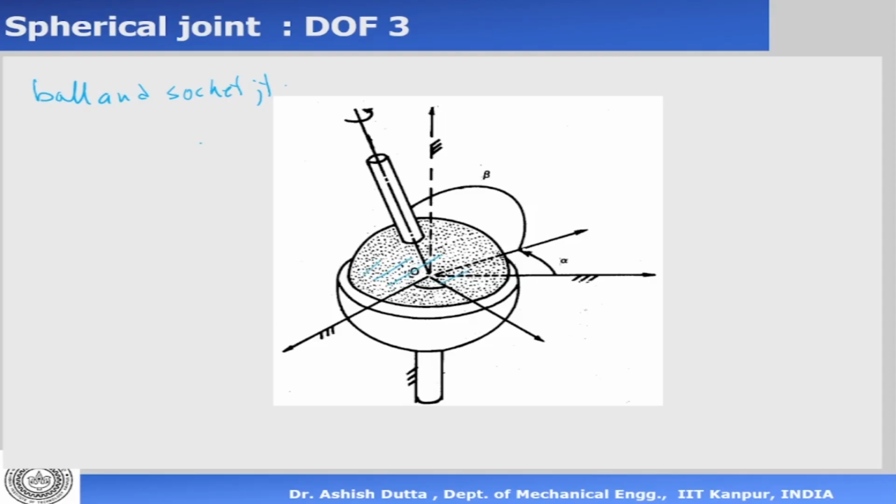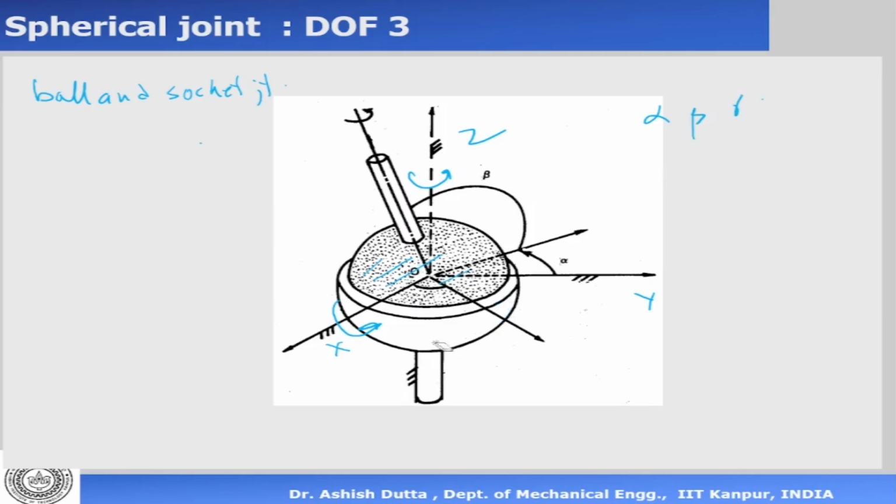This ball is inserted into that cup, and if I put an axis here, if I say this is my x-axis, y-axis and z-axis, then it can rotate about the x-axis, it can rotate about the y-axis, and it can rotate about the z-axis also. So we have an alpha, beta and a gamma; it can rotate about all 3 axes.